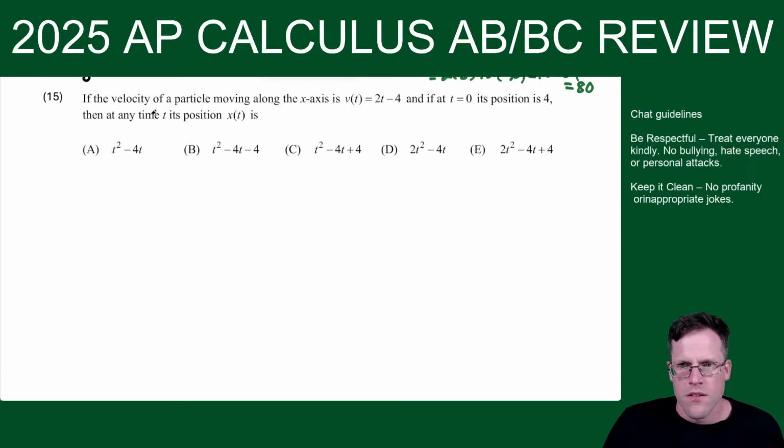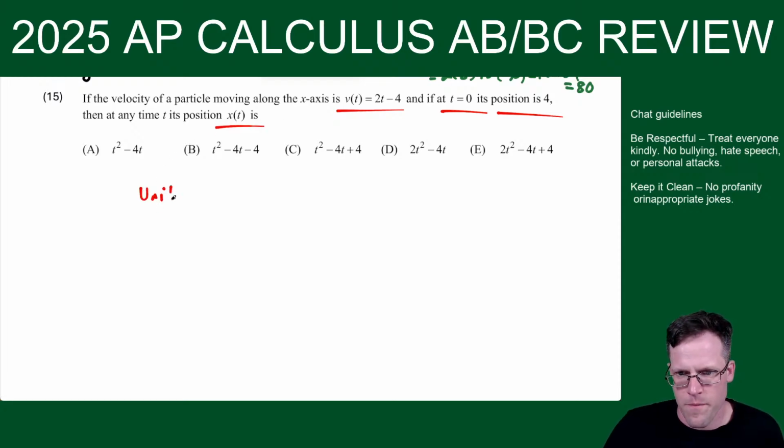All right. So velocity, blah, blah, blah, moving along the x. Here's our velocity function. At t equals 0, position is 4. Then at any time t, x of t is. This is kind of like unit 7. Here we should know that we go from position to velocity to acceleration. For this one, we would derive to go this way. So if I want to go from velocity to position, backwards, I would anti-derive.